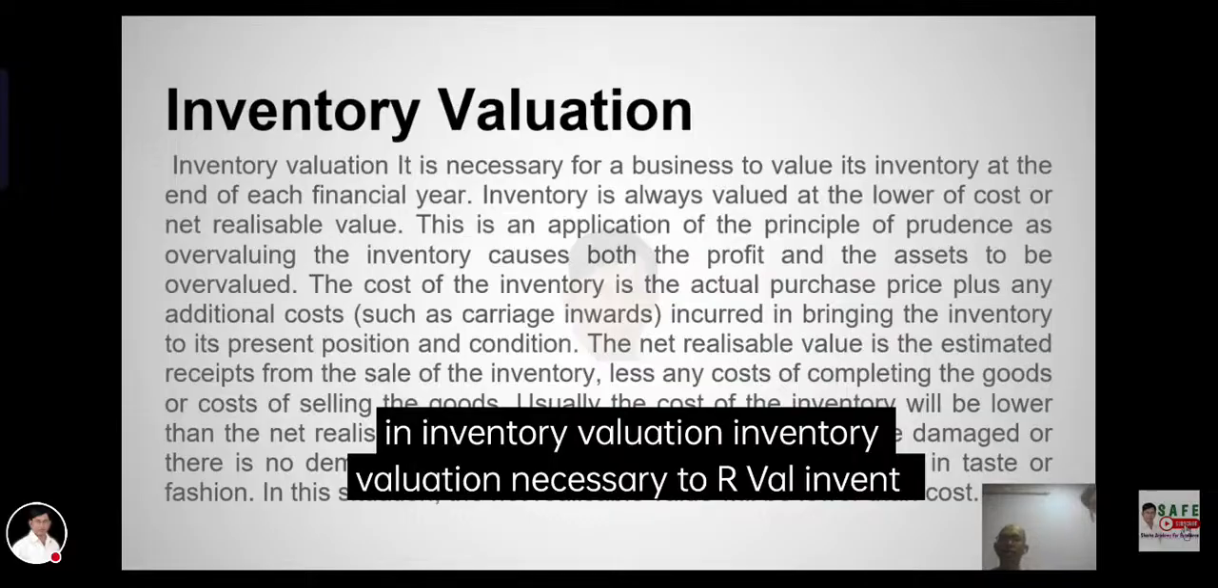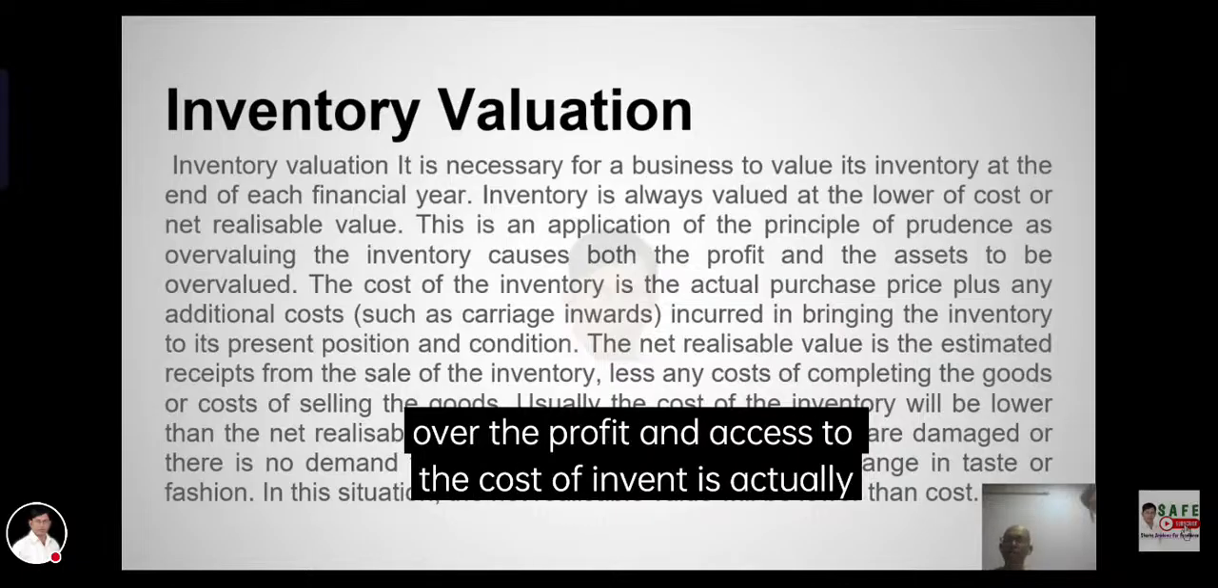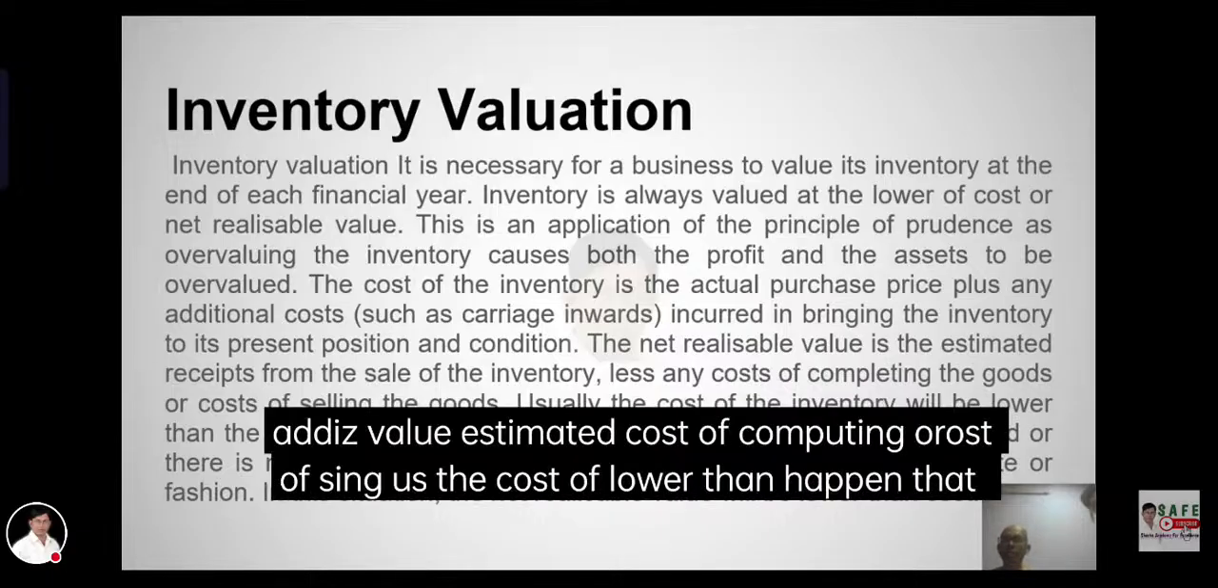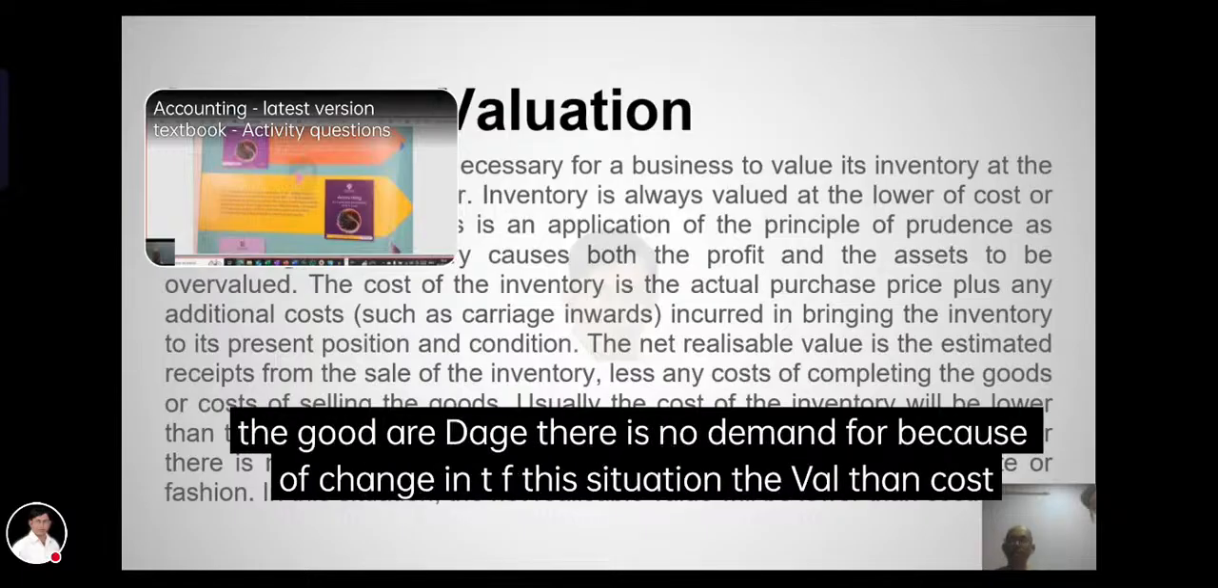Inventory value. Inventory value is necessary to estimate the value. Inventory has always value as a cost of inventory. This is the application of the principle of prudence. The cost of inventory is actually the lower of cost and net realizable value. The net realizable value is the basic cost of completing the organization. Usually the cost is lower. In this situation the net realizable value is cost.